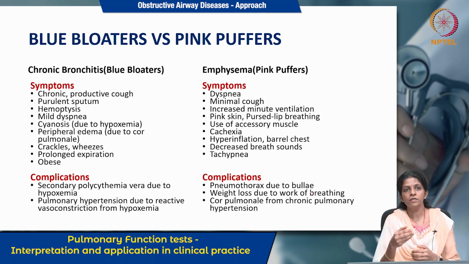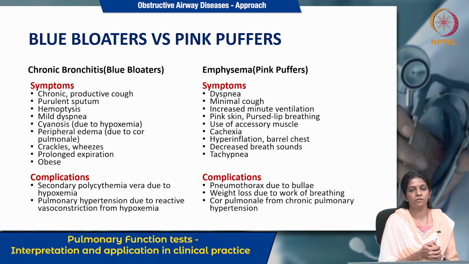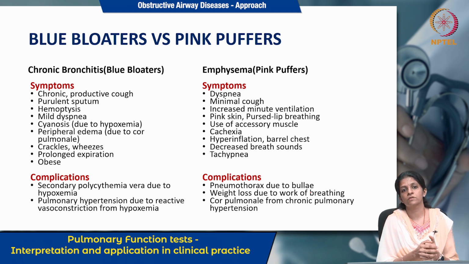And as complications of this chronic bronchitis, you can have secondary polycythemia due to hypoxemia, and pulmonary hypertension due to reactive vasoconstriction because of hypoxemia.